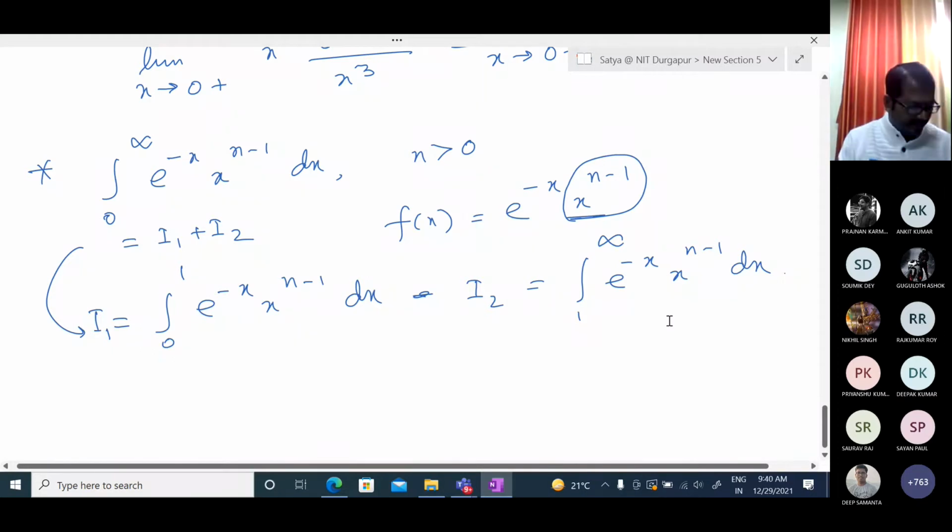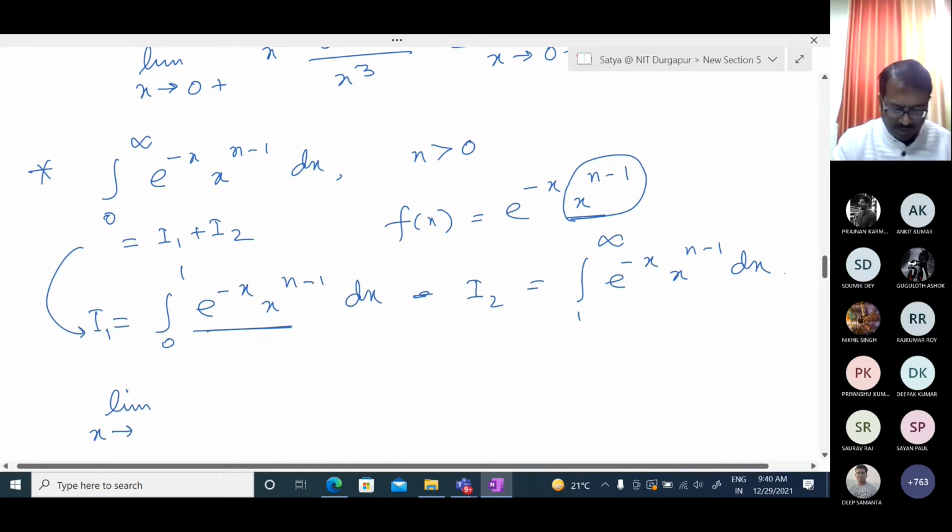For the first one, the integrand is this, and the first part is type 2. When n is greater than 1, it is a proper integral and there is no issue.